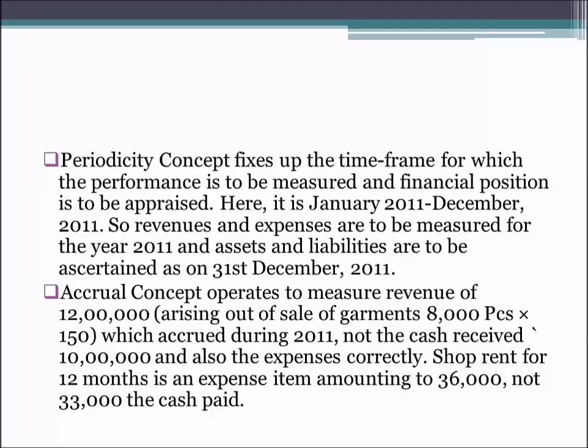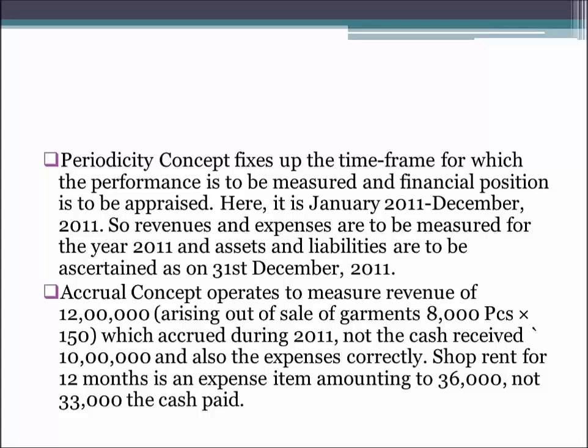So here we can fix that the periodicity concept comes into play when we decide the time frame, and here the time frame is January to December. So all the revenues and expenses for the year 2011 are to be matched. We will match only those revenues and expenses which we have incurred for the year 2011. So this is how the matching concept is imbibed in the periodicity concept.